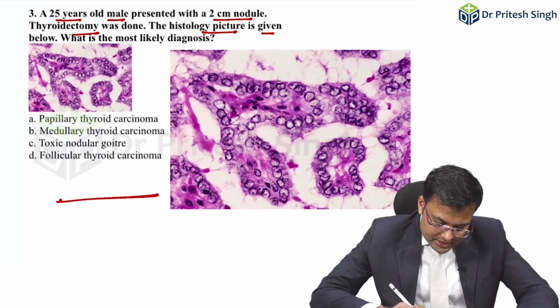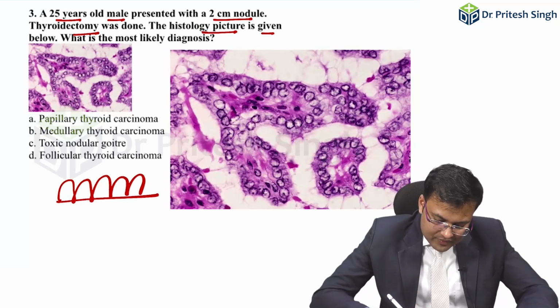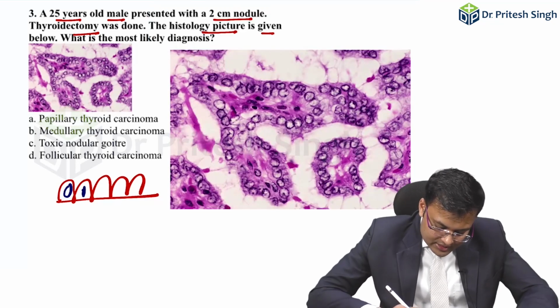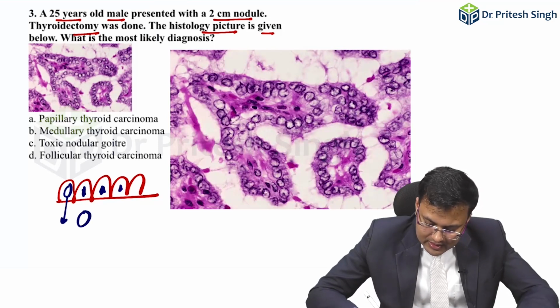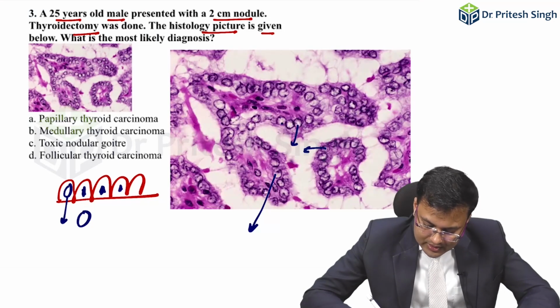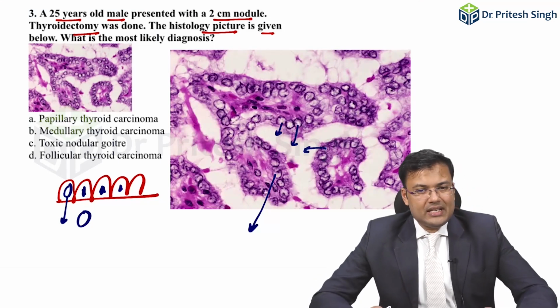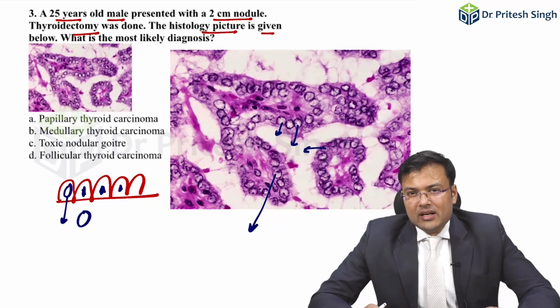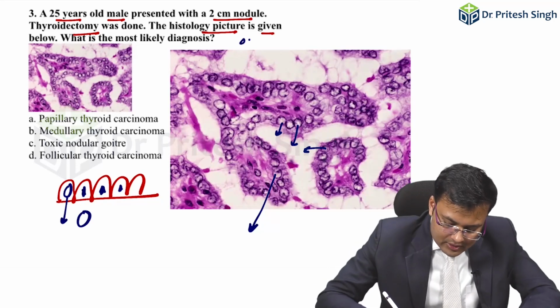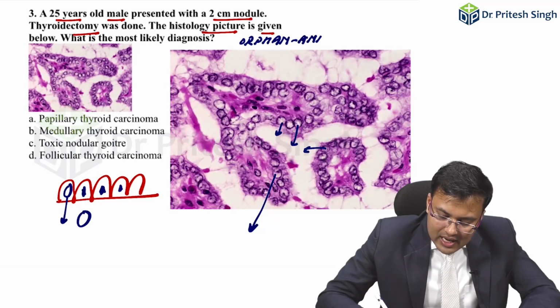Now here what you can see, this is the nucleus. Generally the nucleus is like this. So here in the nucleus, you can see that it's optically clear. Can you see these nuclei? This is optically clear. There is no pigmentation. So there is optically clear nuclei, and this is also known as Orphan Annie eye nuclei. So this is what? This is Orphan Annie eye nuclei.